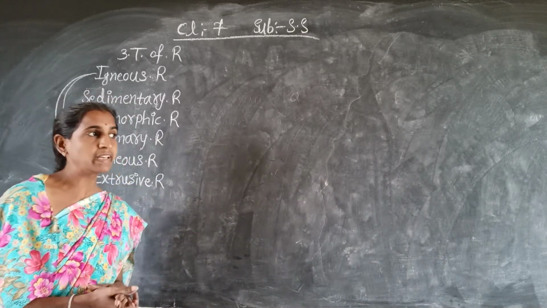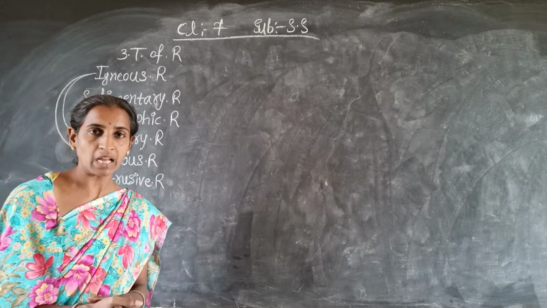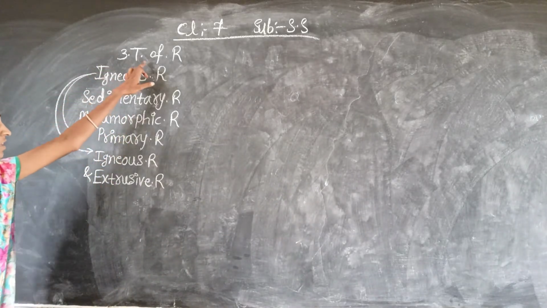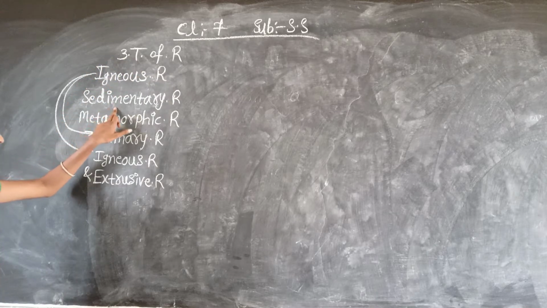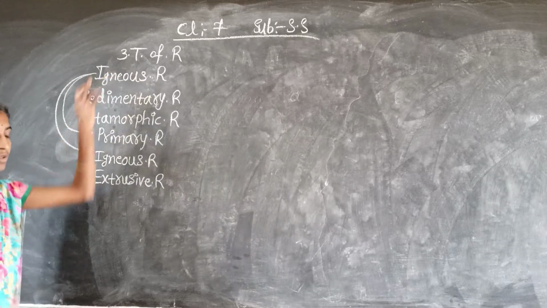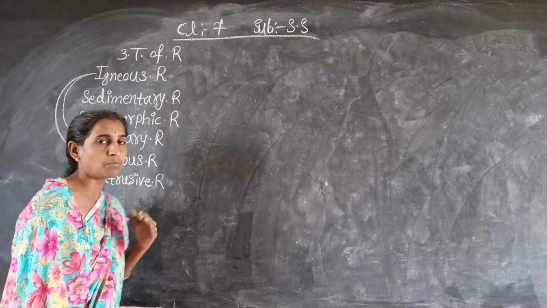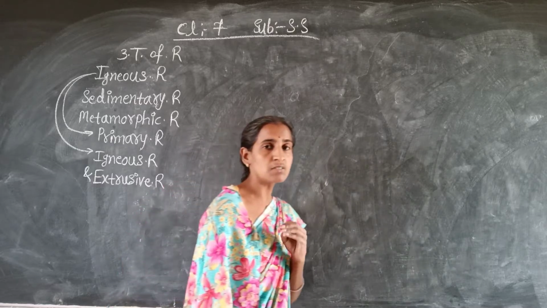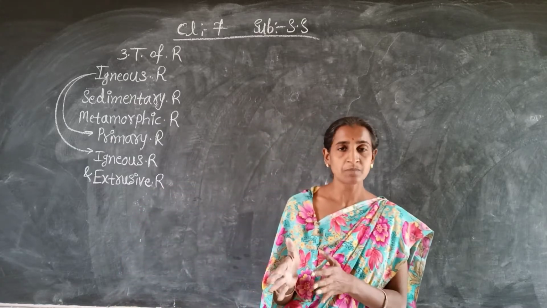You know very well the igneous rocks are also called primary rocks. See, I have written on the board here: the three major types of rocks are igneous rocks, sedimentary rocks, and metamorphic rocks. The earth's crust is made up of different types of rocks.